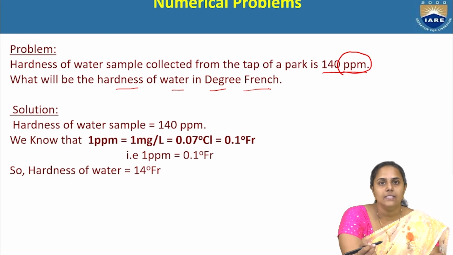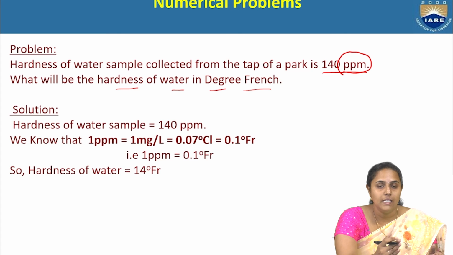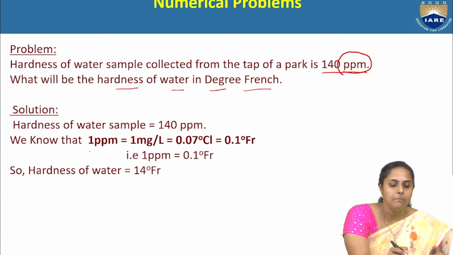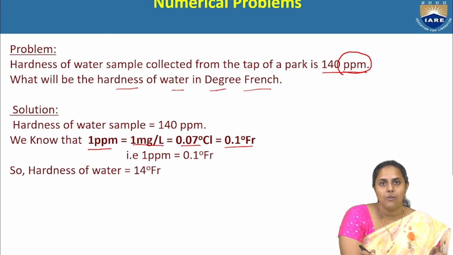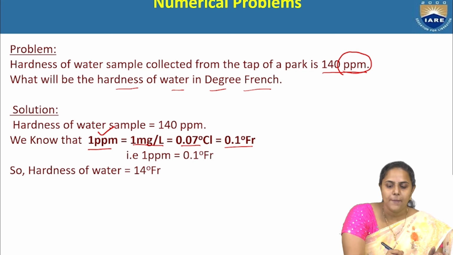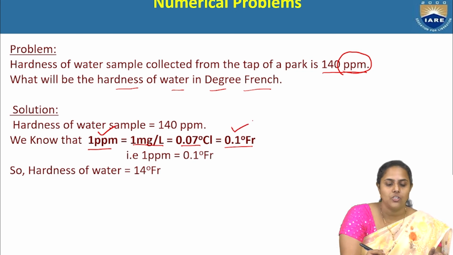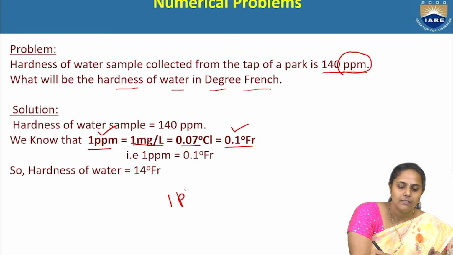You have to recollect the relation between milligram, ppm, degree French and degree Clark. Already I told, 1 ppm is equal to 1 milligram per liter. This whole equation you have to remember to solve this problem. They have given the ppm and we need to express it in terms of degree French. So you can take 1 ppm is equal to 0.1 degree French.